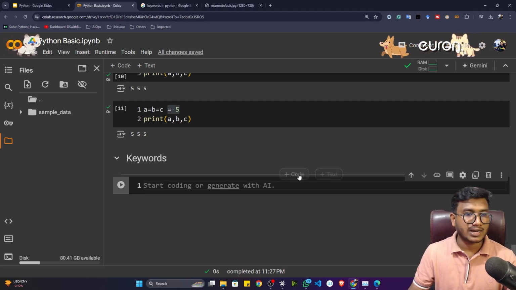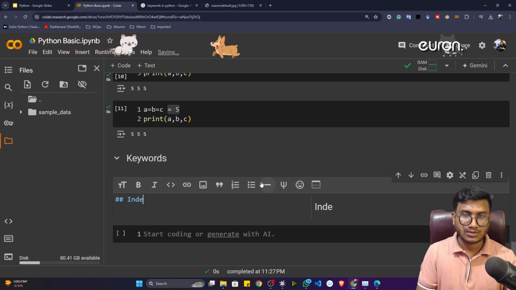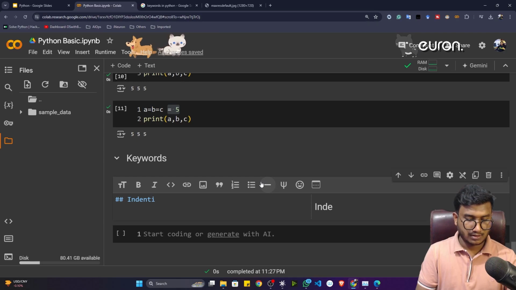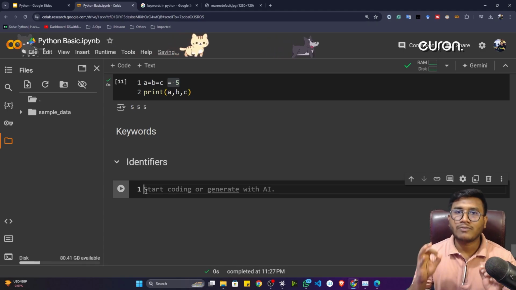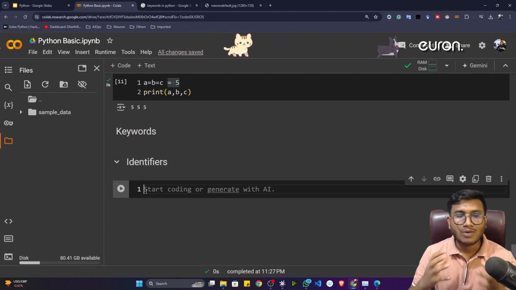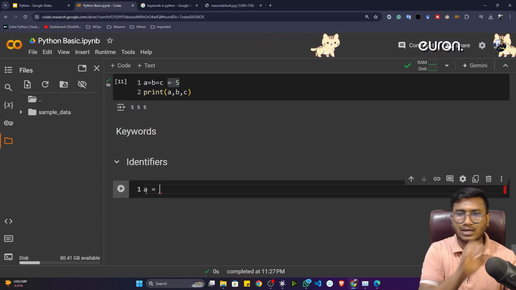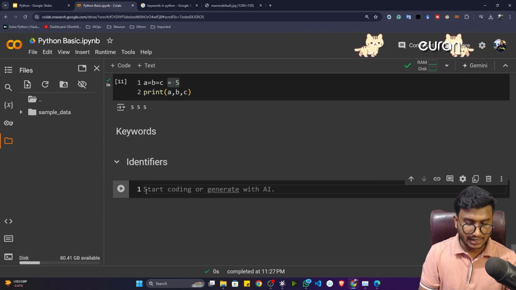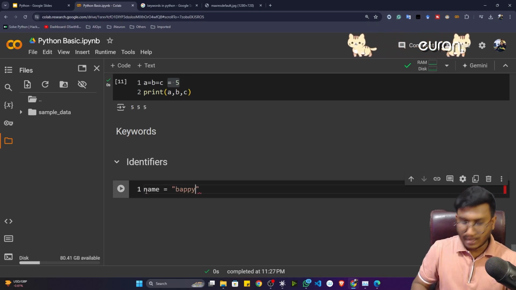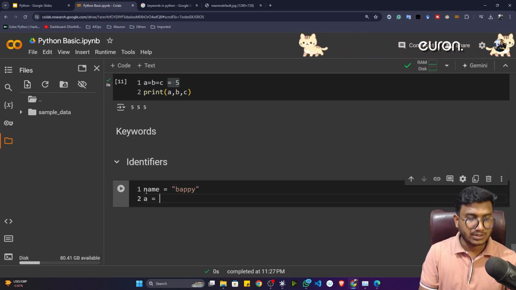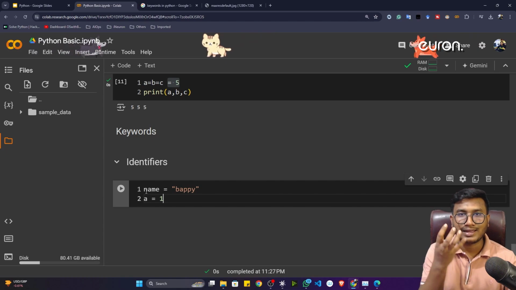The next thing we'll be understanding is the identifier. This is another super important concept inside Python. What is an identifier? An identifier is nothing but a variable; it's just a way of declaring your variable. I think you saw that we can take a character, or any kind of word. Let's say name is a word, and inside that I can store my name, let's say puppy. I can also take a character, let's say a is equal to 1. That's how I can assign and declare any kind of variable.